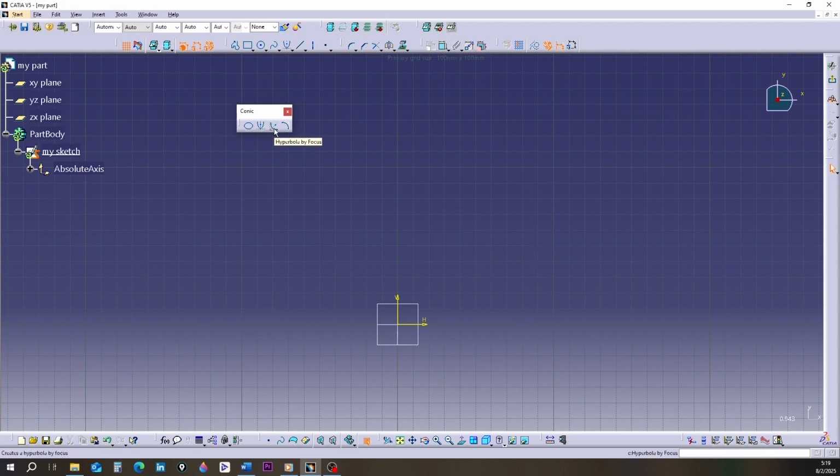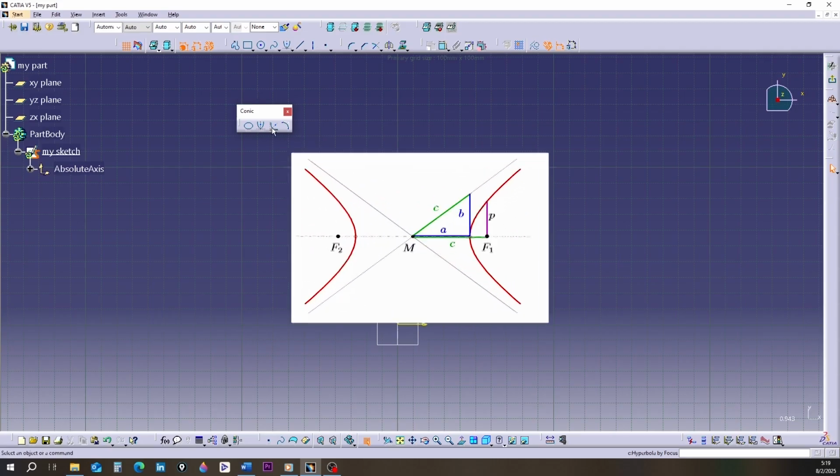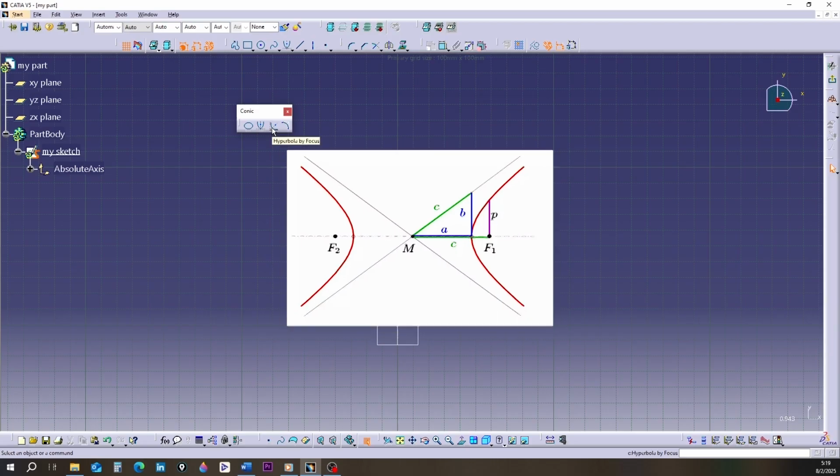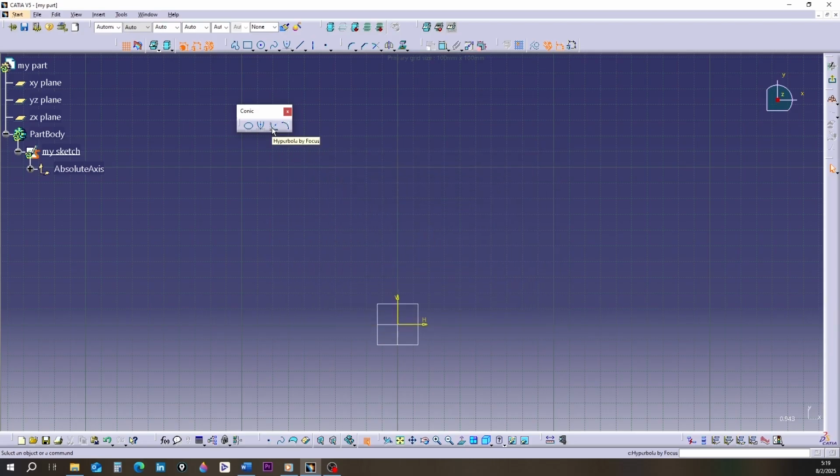The third tool is called hyperbola by focus. With this tool, a hyperbola is drawn. A hyperbola is a curve where the distance from any point on it to its focus and directrix is equal or has a constant ratio. This constant ratio is called eccentricity. And for a hyperbola, it's always greater than 1. A hyperbola is an open curve.